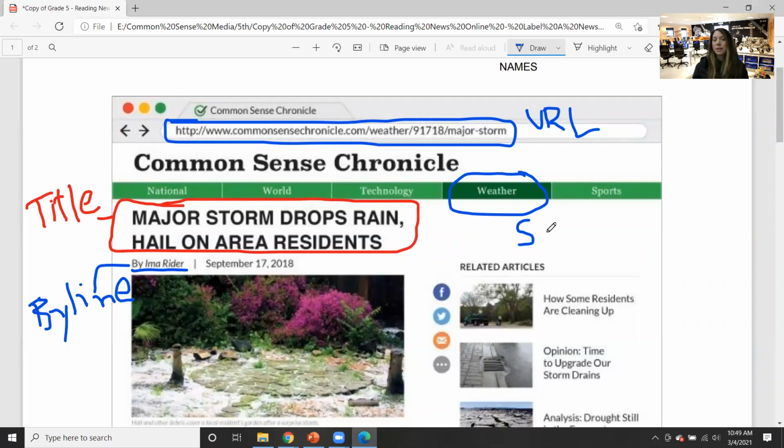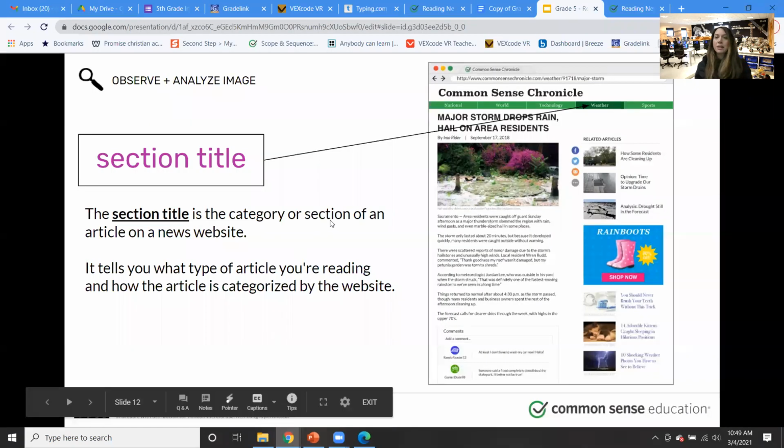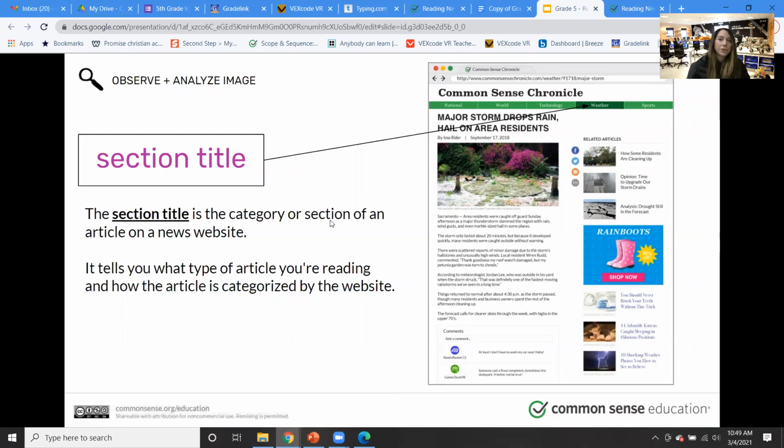So we could name this section title. I'm not going to write the whole word out. Section title, you can write it out when it's your turn. So that's an important thing to look at, especially if you are researching something within a greater topic. You want to make sure that your article makes sense, that it falls under that section title, that section of the website.